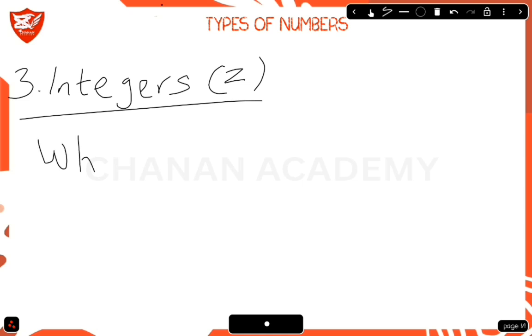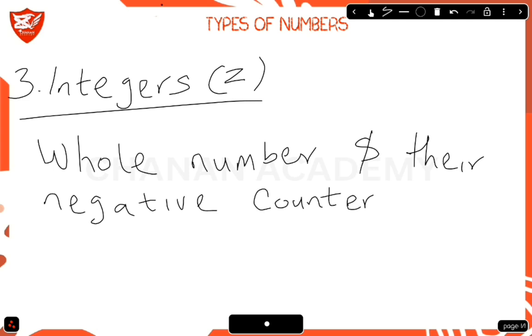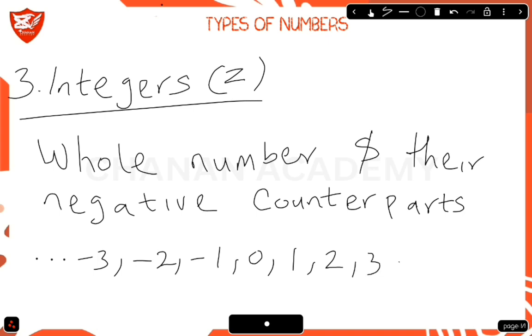Integers are whole numbers and their negative counterparts. So integers start from the negative side: minus 3, minus 2, minus 1, 0, 1, 2, 3, and so on.